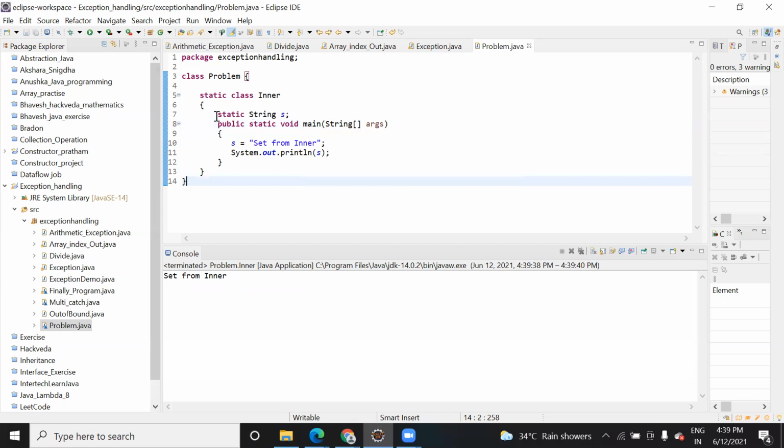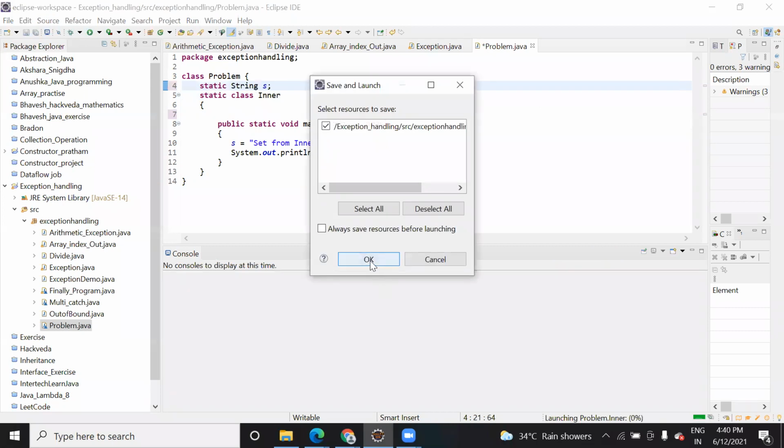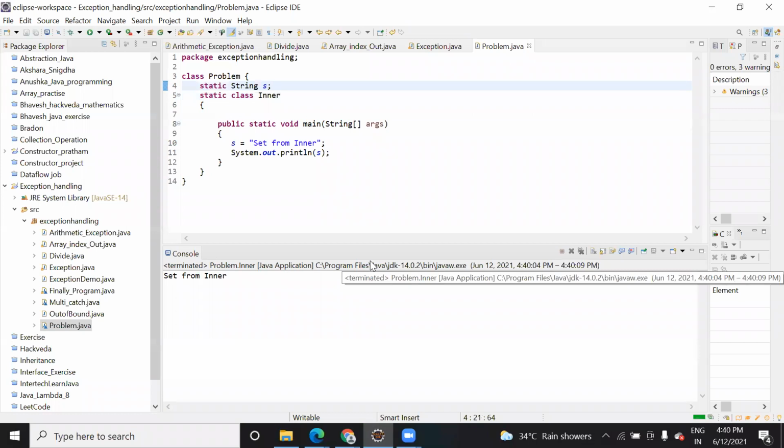Here, when you declare this static, it means that this variable belongs to which class? Inner class. Okay. Now when I remove this and add it here, we will see the error. There is no error here, but it should give an error because the static keyword tells it will belong to that. See, there is no error.